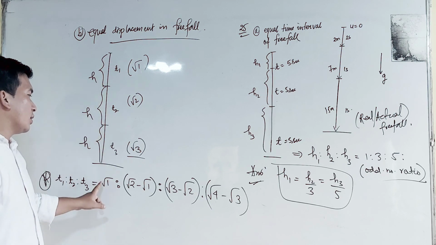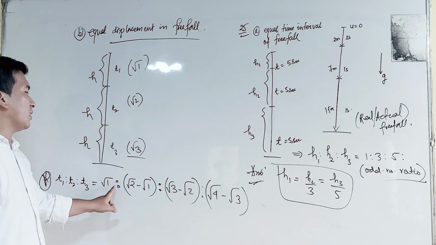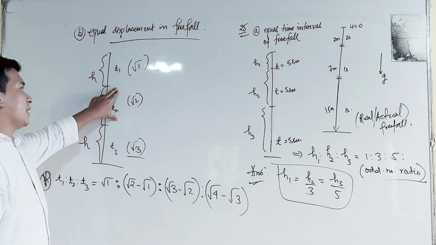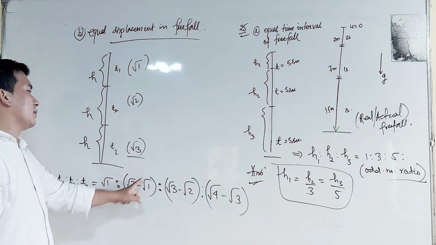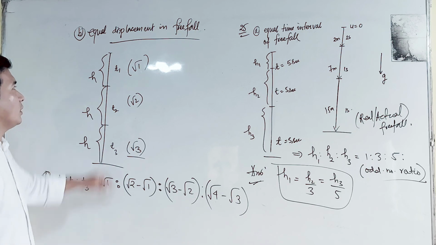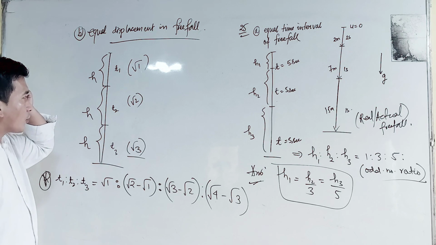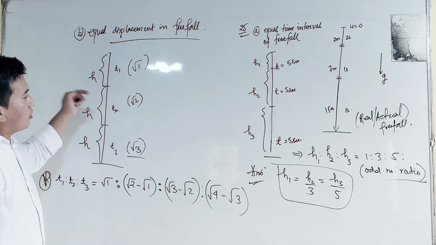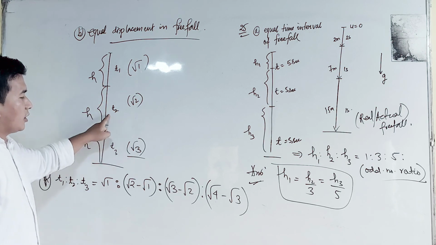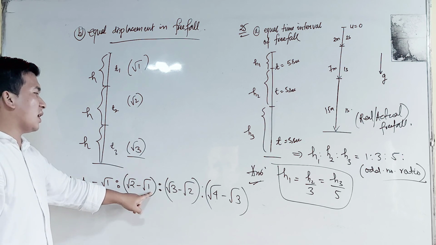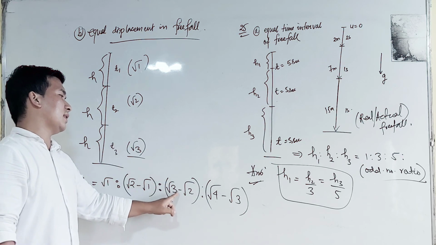So what will be the ratio between the first and second equal displacements? The ratio will be root over 1 is to root over 2 minus root over 1. This will be the ratio between T1 and T2. And the ratio between T2 and T3 will be root 2 minus 1 is to root over 3 minus root 2.